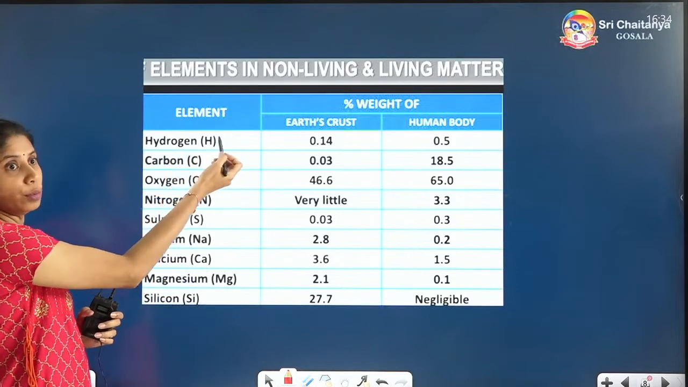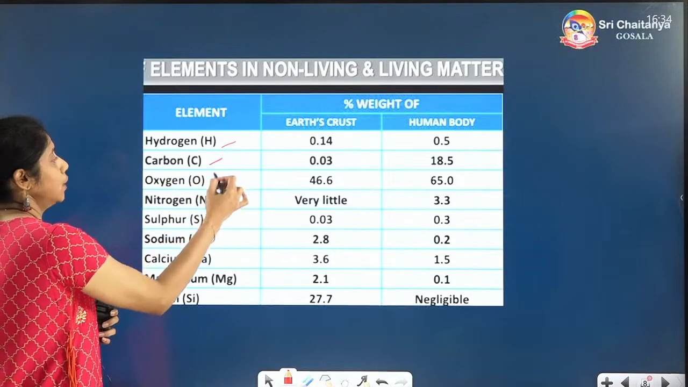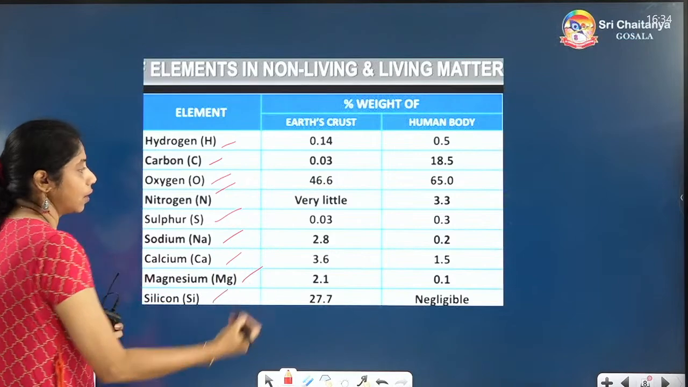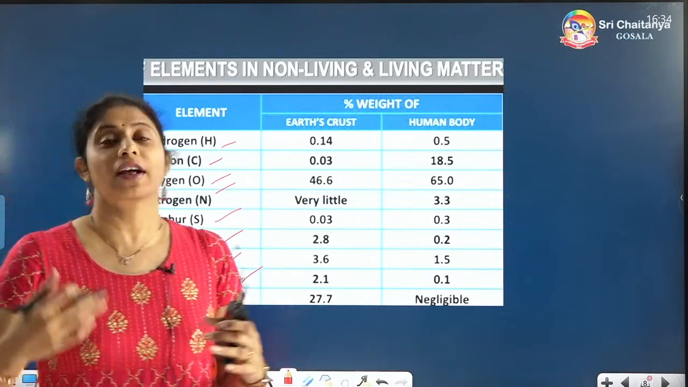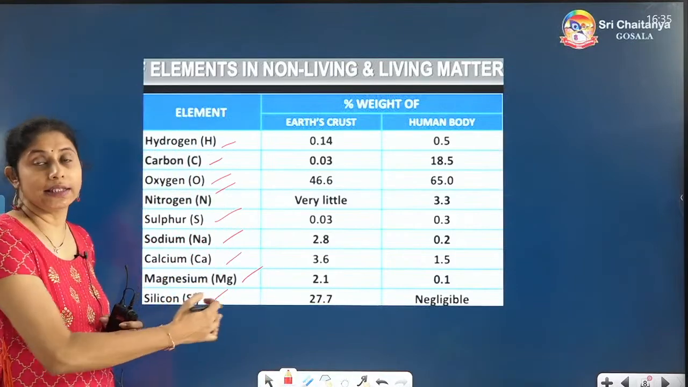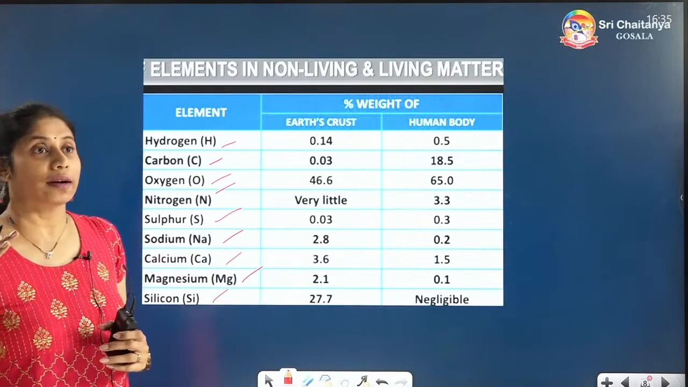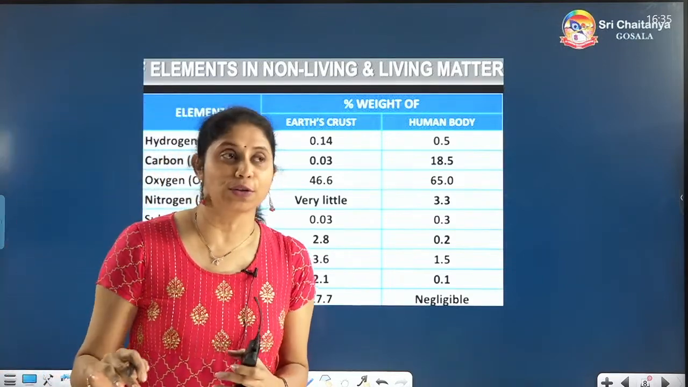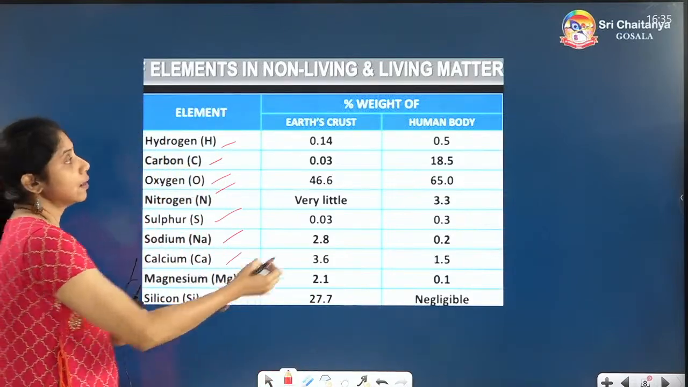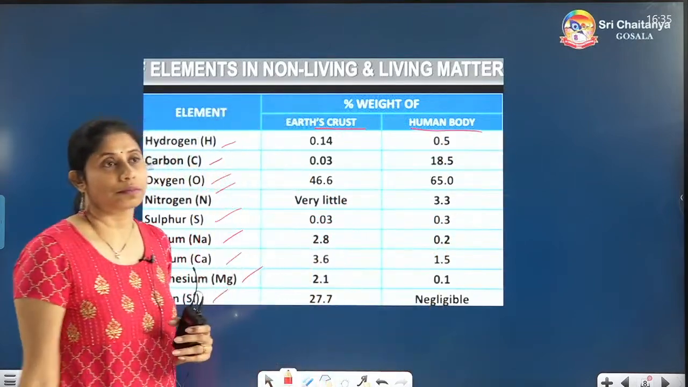So hydrogen, you must have seen already in chemistry. Hydrogen, carbon, oxygen, nitrogen, sulfur, sodium, calcium, magnesium, silicon. Don't ask me again where are other minerals. We are giving a comparison of these minerals only. In NCERT they have mentioned these, so we are also going to see these minerals. Don't think that other minerals are absent, other minerals are also present. All these minerals are present in the earth's crust and also in the human body.